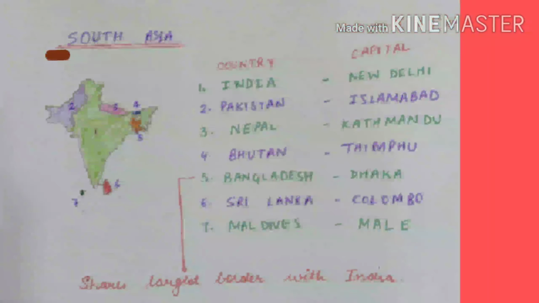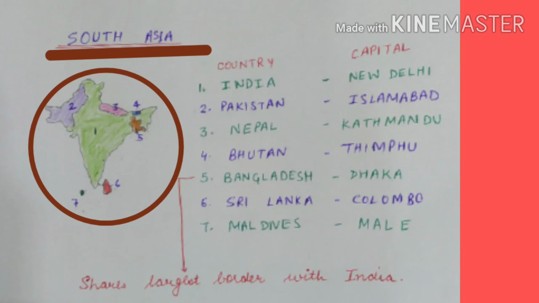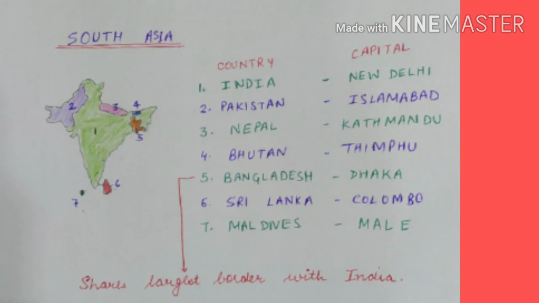Next is South Asia that comprises of 7 countries. First is India with its capital New Delhi.